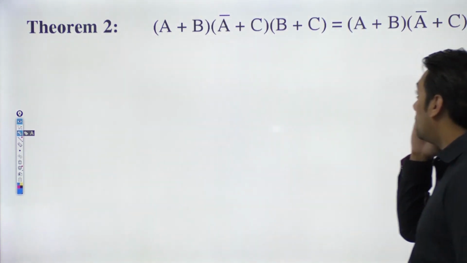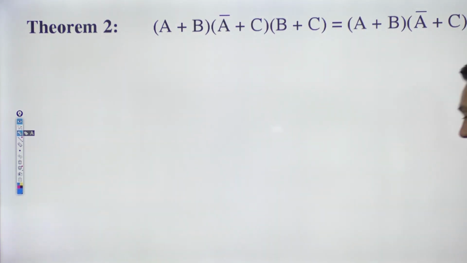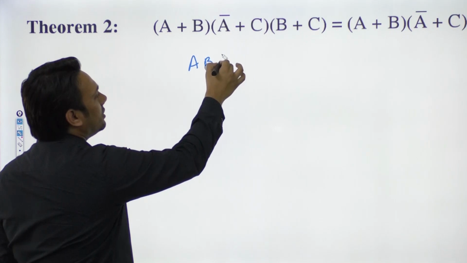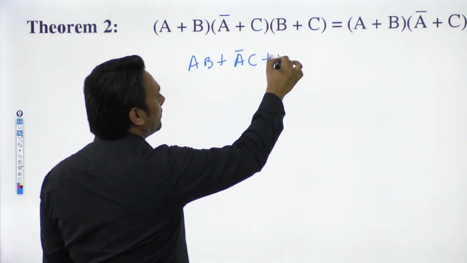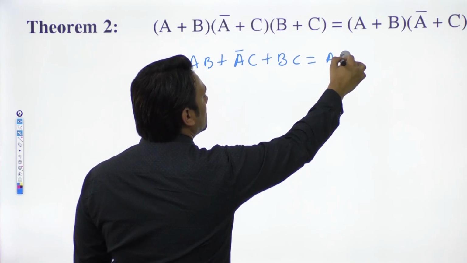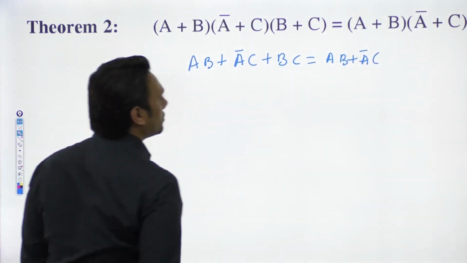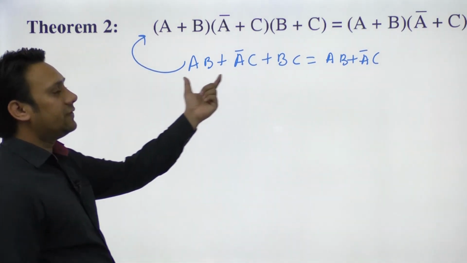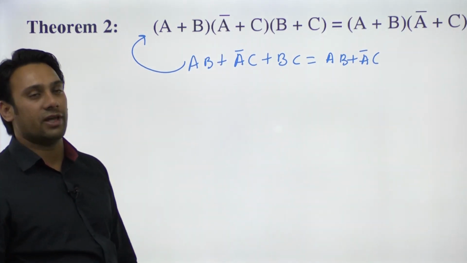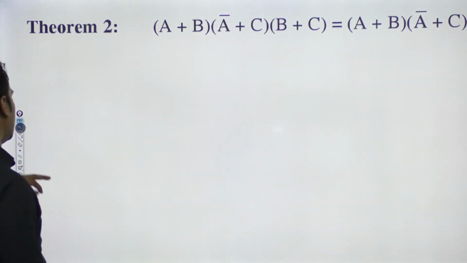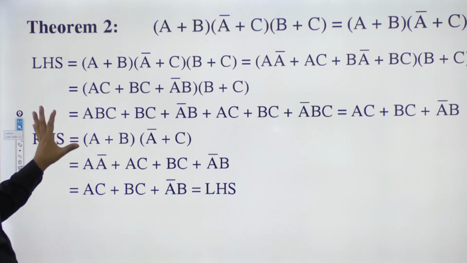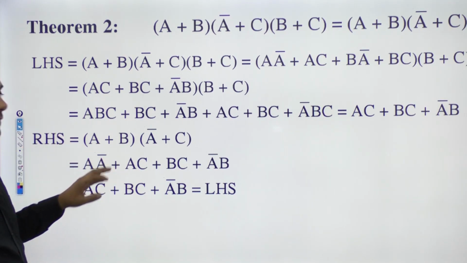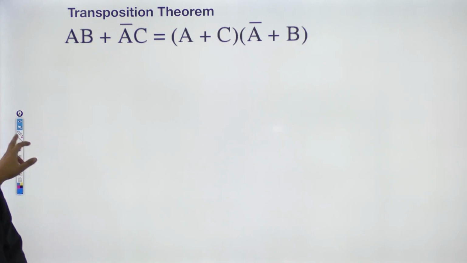This theorem is basically the duality of consensus theorem. If you remember, your consensus theorem was AB plus A complement C plus BC, which is equivalent to AB plus A complement C. So this theorem here is just a dual form of consensus theorem. Obviously if the consensus theorem is valid, then this will also be valid, and you can easily prove it. Okay. So this is the entire derivation process. You can pause the video and view the entire derivation process. I hope this is very easy.